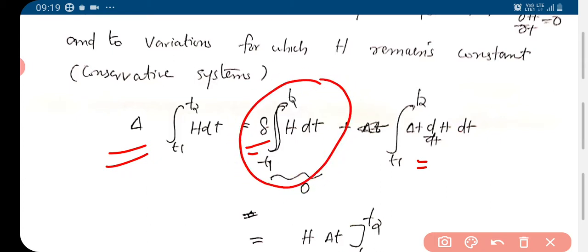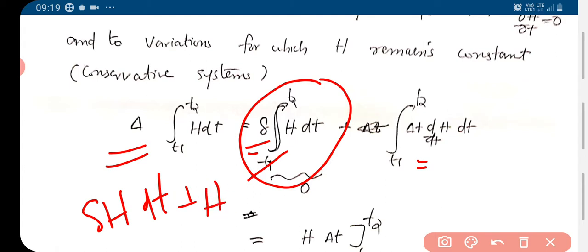Because if you take the variation of H dt, you will have δH dt plus H δ(dt), and this δ(dt) is 0, we know, and this δH is also 0 because H is a constant.